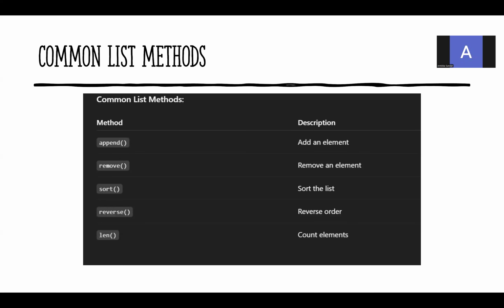Common list methods. Append, which helps us to add an element. Remove, it helps us to remove the element from the list. Sort, it helps us to sort the list. Reverse, it helps us to put the list in reverse order. Length is going to give you the count of the elements in the list.